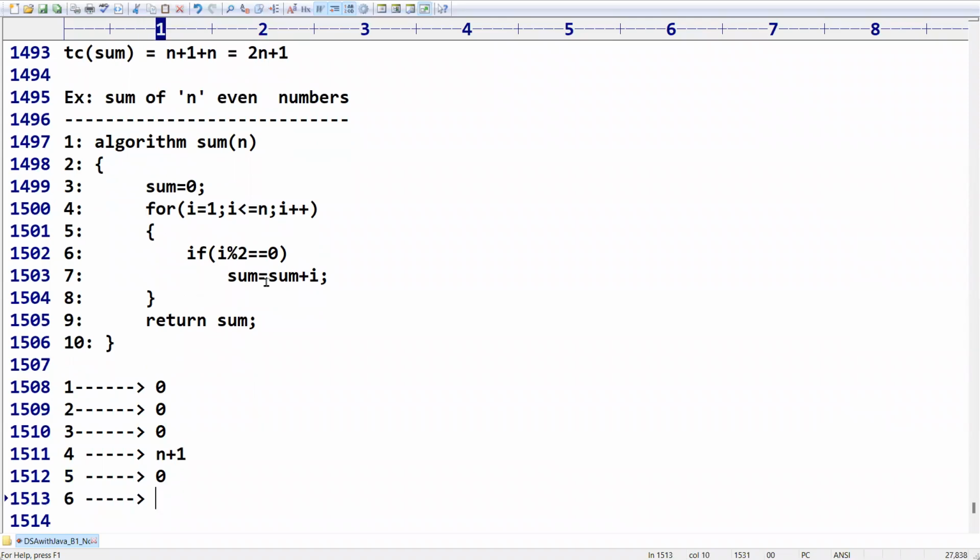So n maybe times, n by 2? No, n times. The sixth line will execute n times, sir. The seventh line will also execute n times, sir. n by 2 times, or n times? Yes, very good. It is n times, not n by 2.